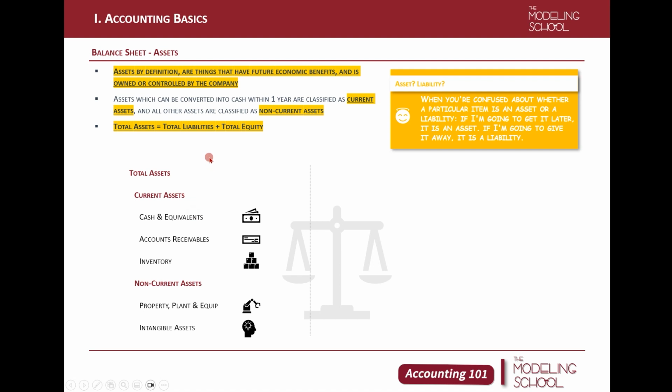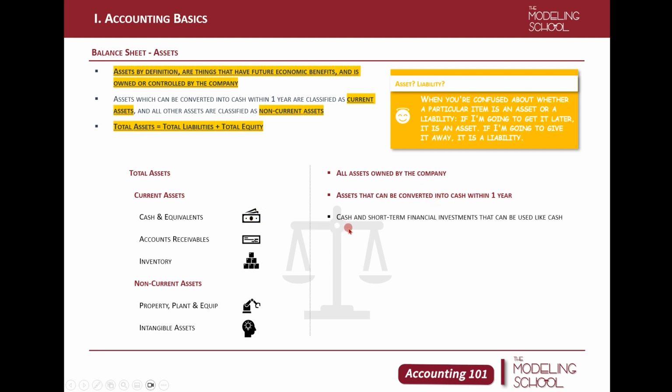One thing more, a very unique characteristic of the balance sheet is that total assets will always equal total liabilities plus total equity. So the left-hand side and the right-hand side of the balance sheet will always match. It should be exactly the same in every circumstance. Total assets, by definition, is all assets owned by a company. Current assets, as mentioned, are assets that can be converted into cash within 1 year.